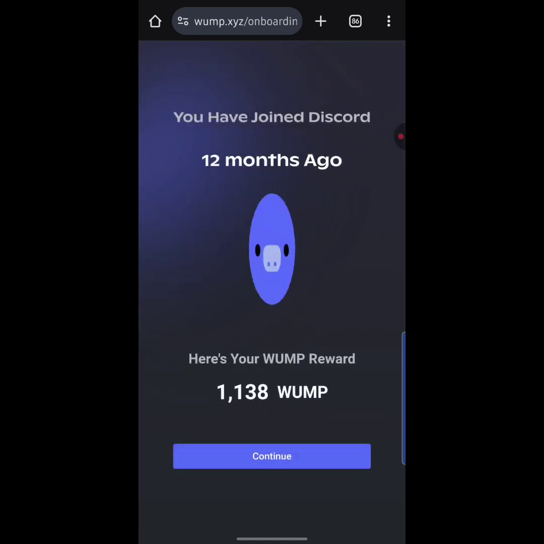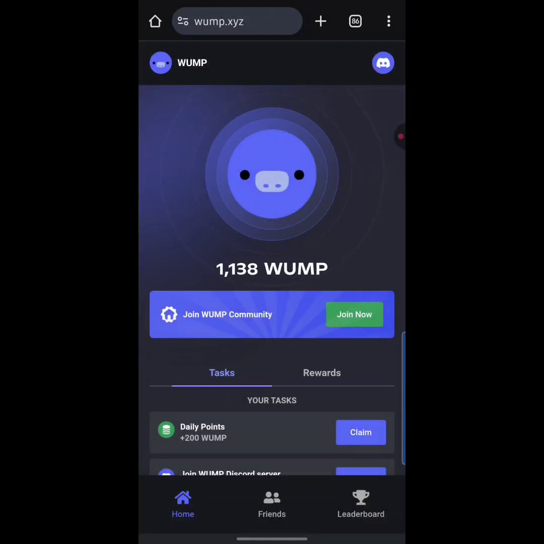Okay, as you can see, it says you have joined Discord 12 months ago. So here's your Wump reward. I actually have 1,138 Wump as my reward because I joined about a year ago now. Down below here it says continue, so I'm going to hit continue, guys. As you can see, my balance has been given to me already.